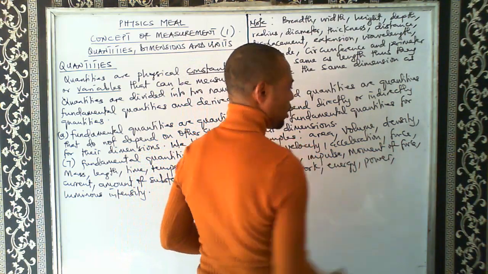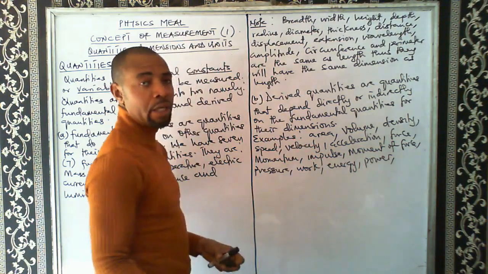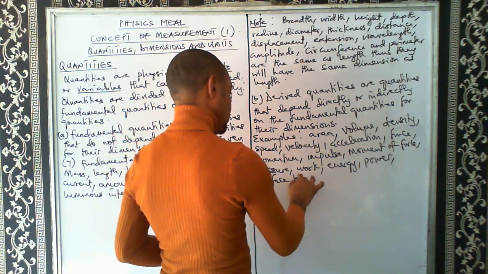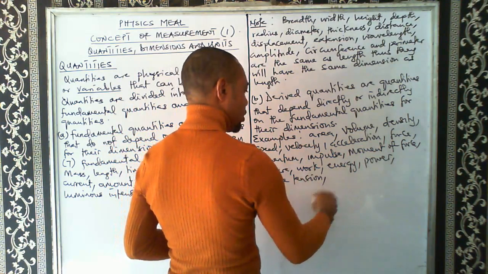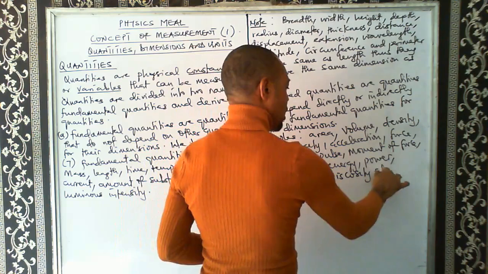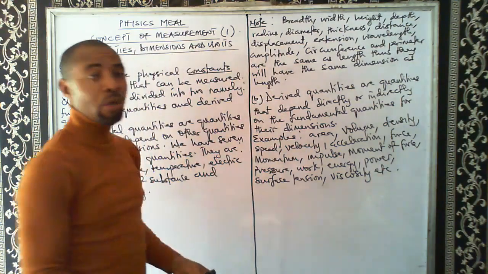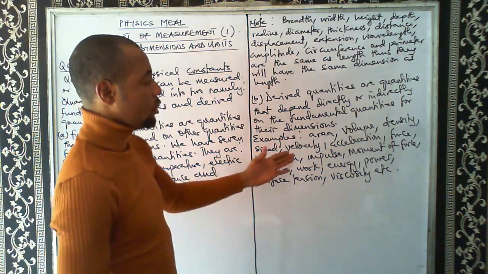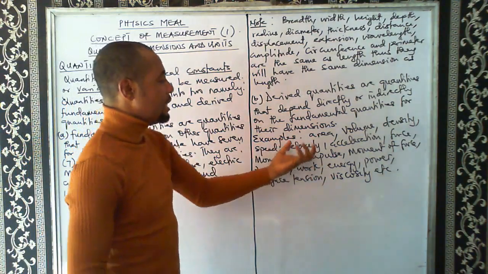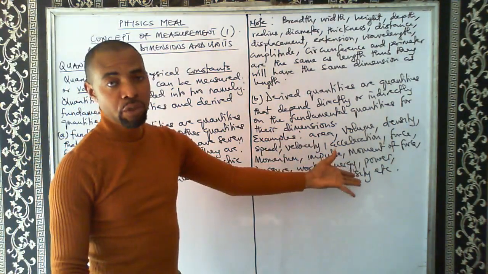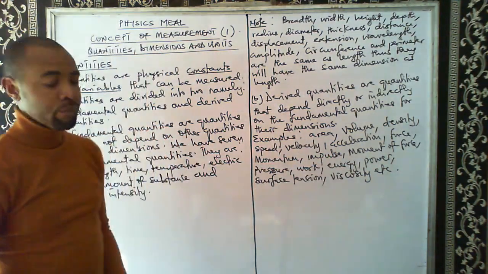Oh, there are so many of them. We have surface tension, we have viscosity, and so on. All these are derived quantities. So all these quantities you are seeing here, they depend on the fundamental quantities for their dimension. All right.